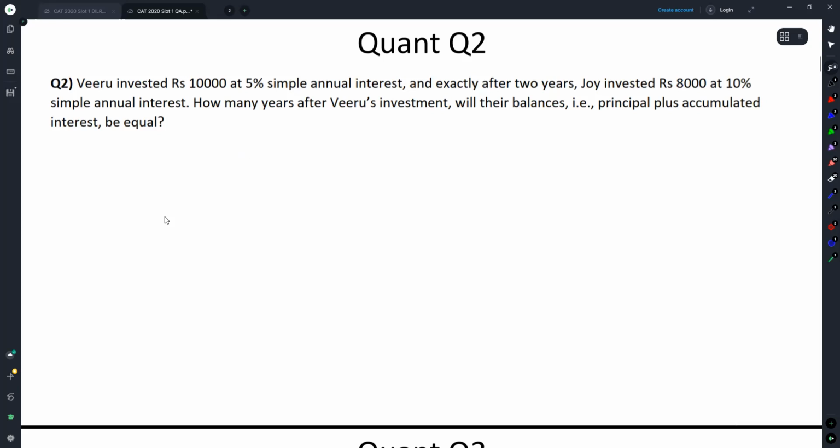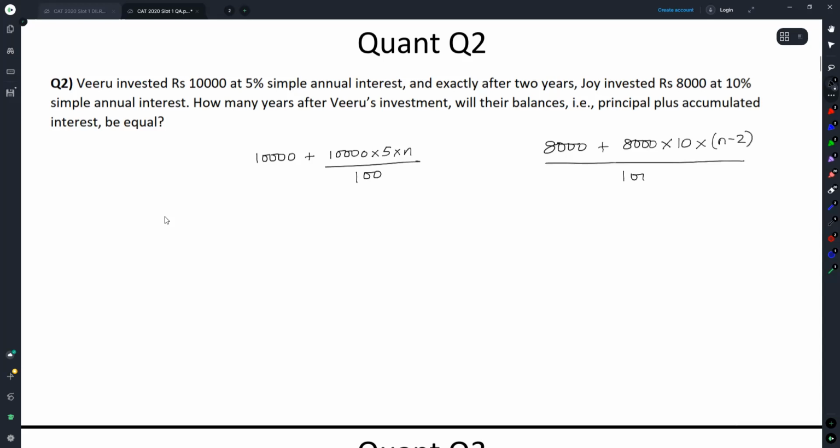Amount in the first case will be 10,000 plus 10,000 into 5 into n by 100. In the second case, amount will be 8,000 plus 8,000 into 10 into n minus 2 by 100.